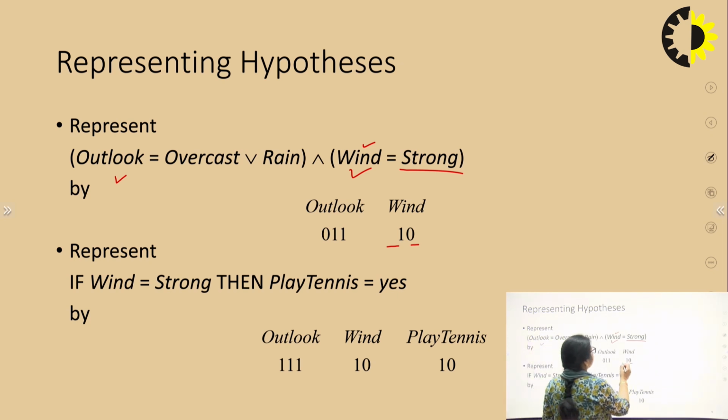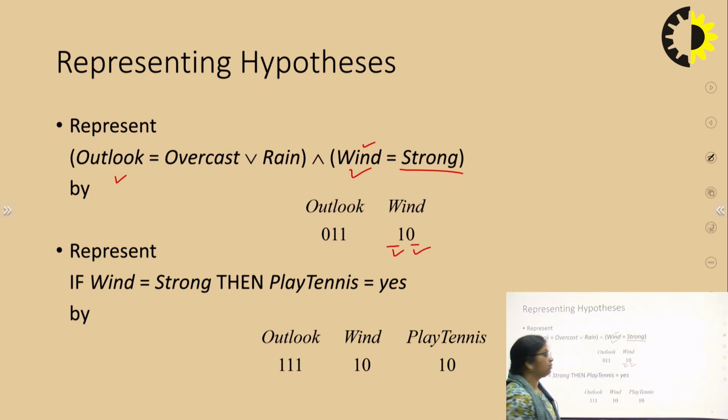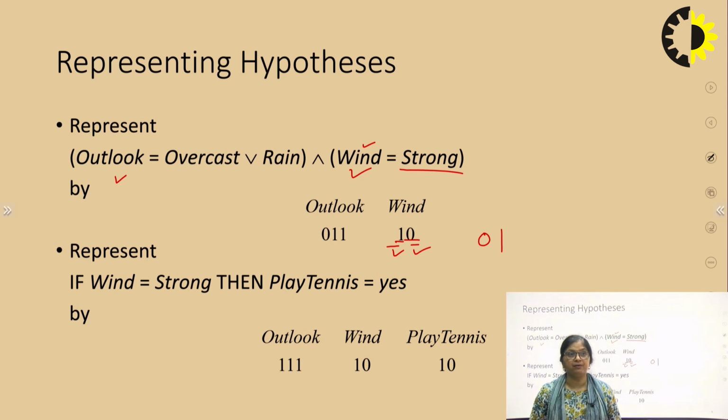The first bit I am using for strong wind and the second bit for weak. As wind is given as strong, I took 1 in the strong position and 0 in the weak position. If the concept given was wind is weak, then it will be represented as 0, 1.